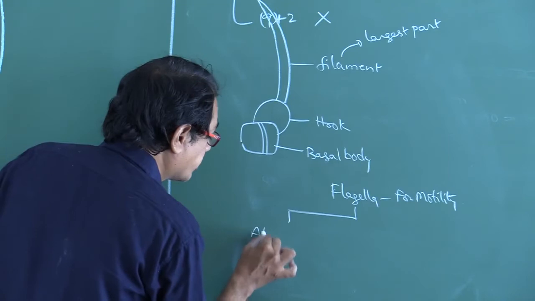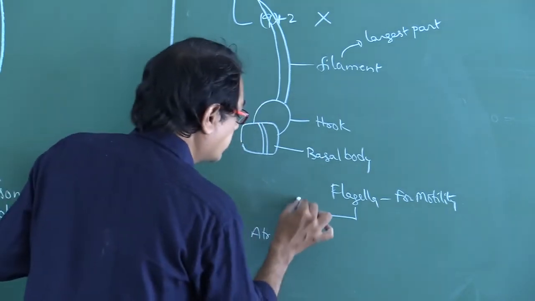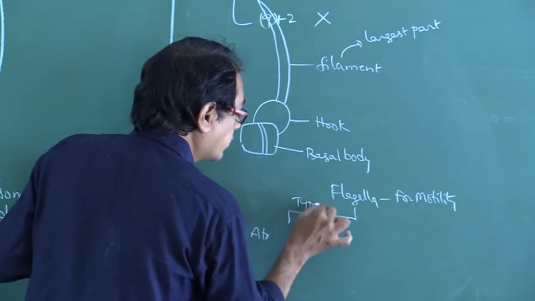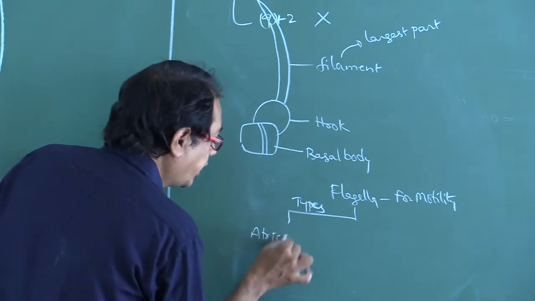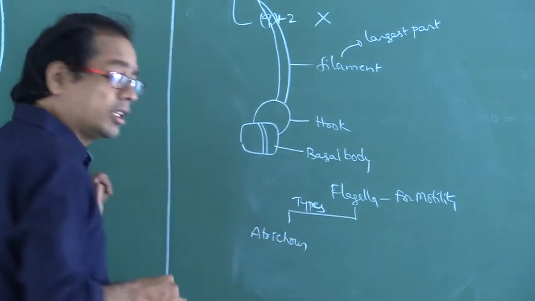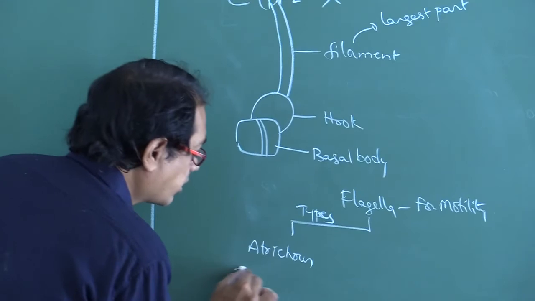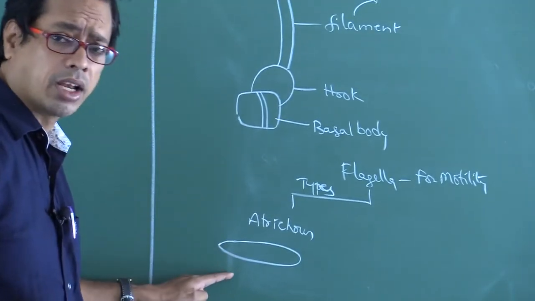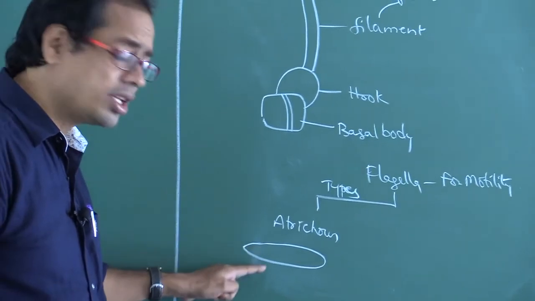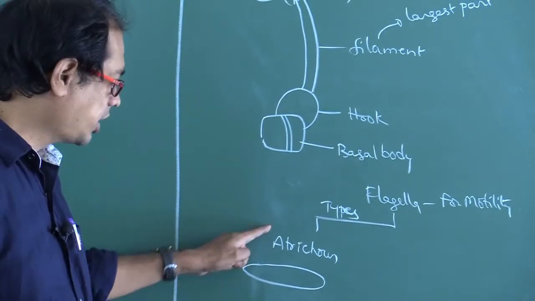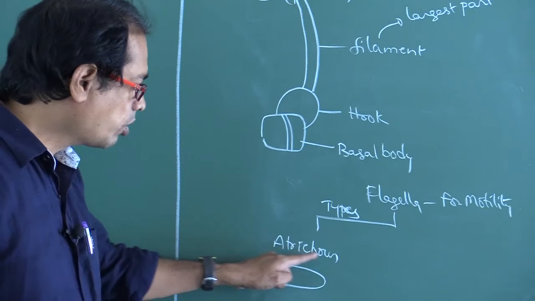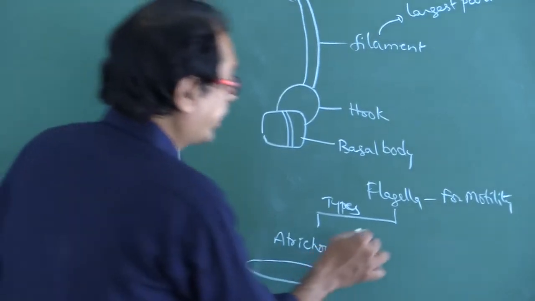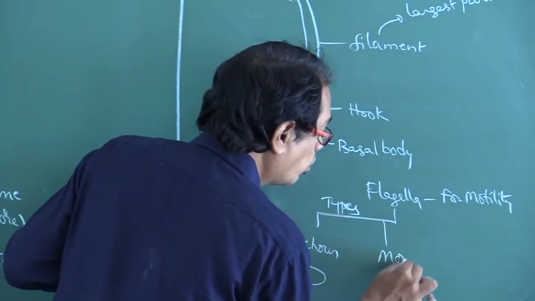Atrichous: the bacterium is without flagellum. That is so called atrichous. Tricho means flagellum. And next one, monotrichous.